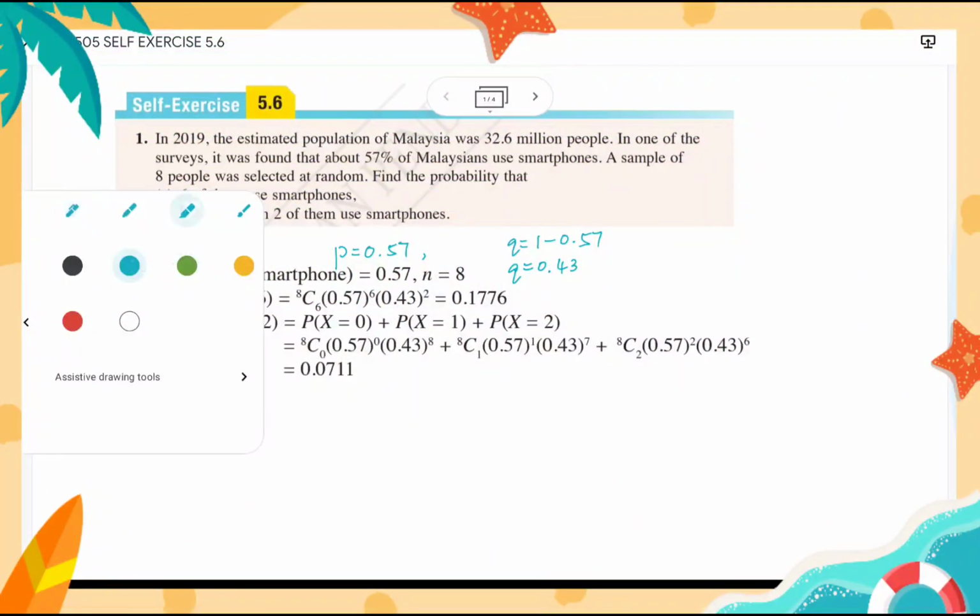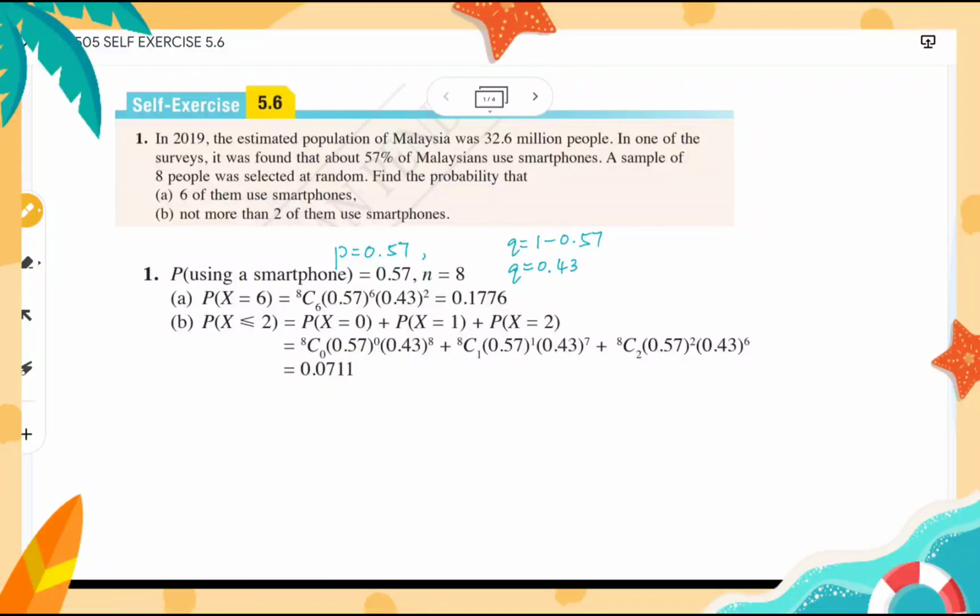Question number 1. In 2019, the estimated population of Malaysia was 32.6 million people. In one survey, it was found that about 57% of Malaysians use smartphones. A sample of 8 people was selected at random. Find the probability that (a) 6 of them use smartphones.